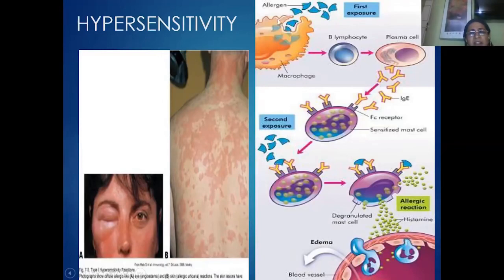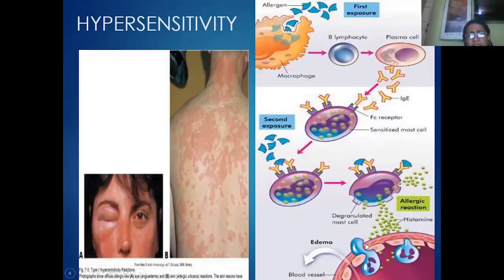The macrophages are trying to engulf this, and they are presenting the antigen, which is non-pathogenic, to the B lymphocytes, and the B lymphocytes start producing the antibodies. These antibodies go and bind to the specific antigens on the mast cells. So these mast cells start producing a lot of histamine.